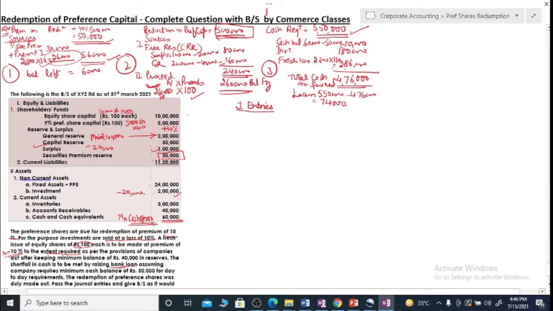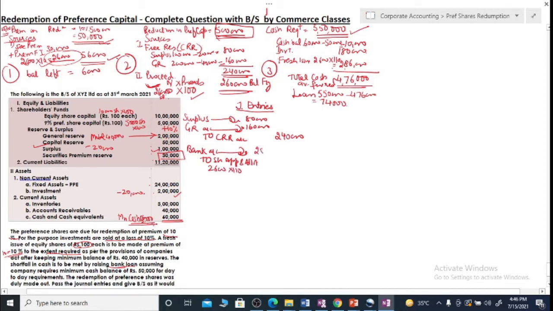So we'll simply transfer relevant balances from surplus and from general reserve to the CRR account. Secondly, we'll account for fresh issue. So bank account debit to share application and allotment. You are getting 2,600 shares at the rate of 110 rupees.